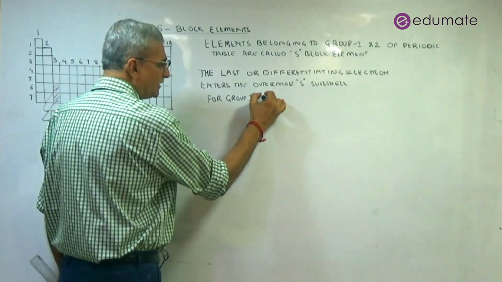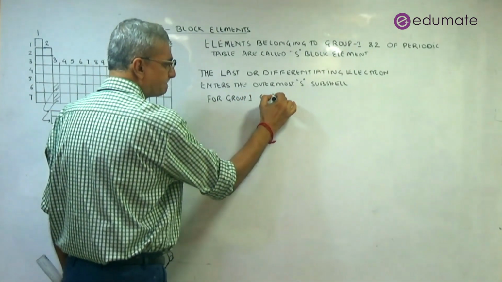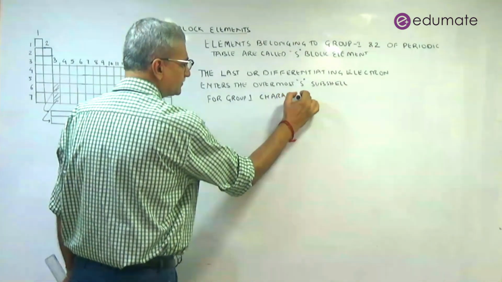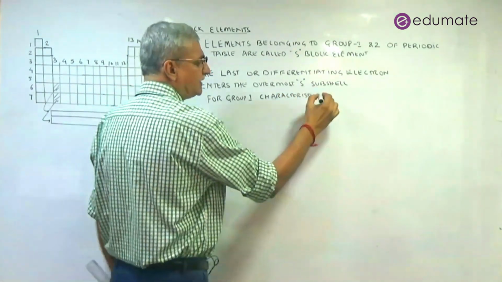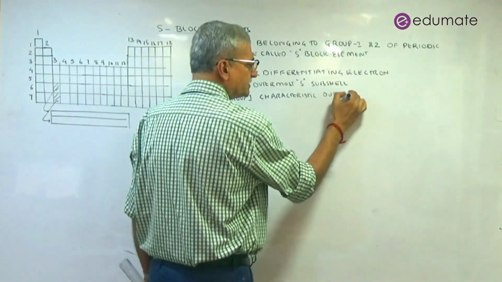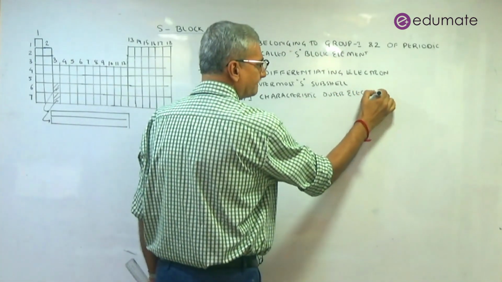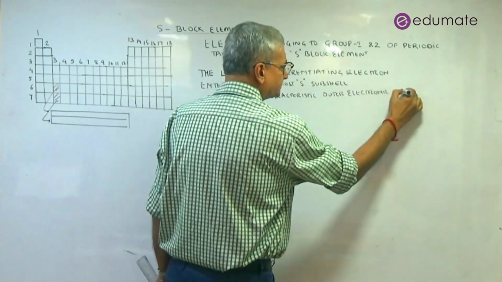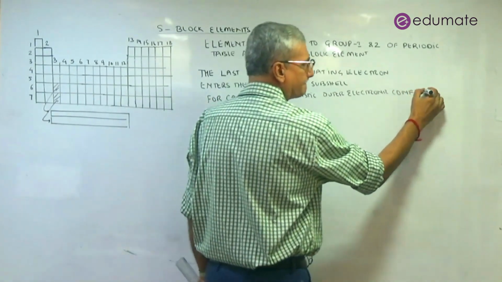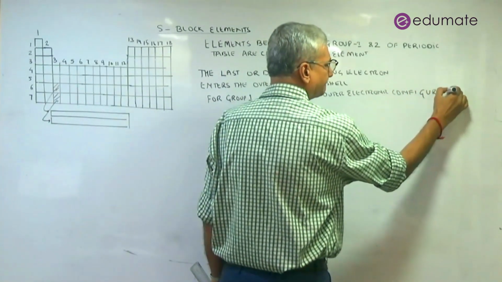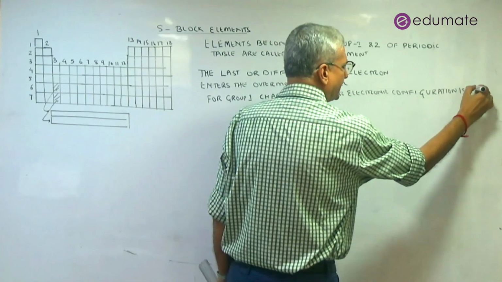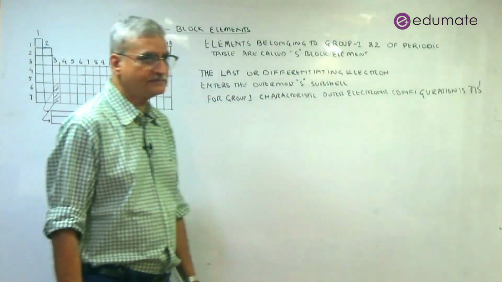So for group 1, the characteristic outer electronic configuration is ns1.